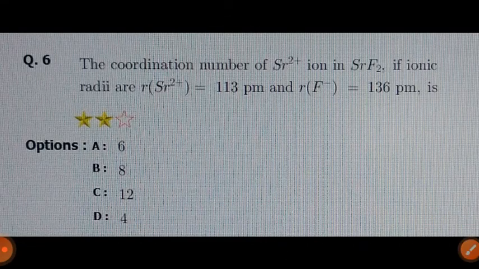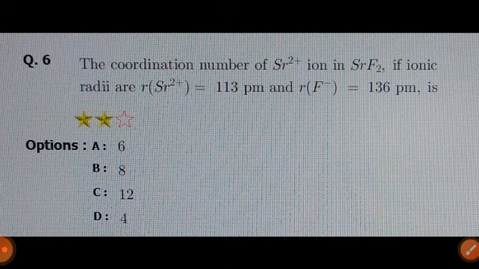The next question. The coordination number of Sr2 plus ion in SrF2, if the ionic radii of Sr2 plus equals 113 picometer and the ionic radius of F minus equals 136 picometer, is?